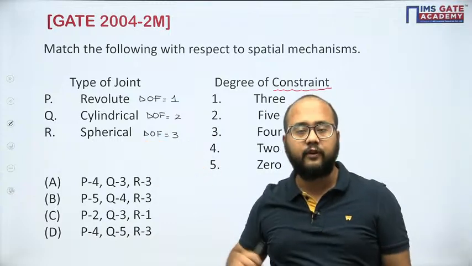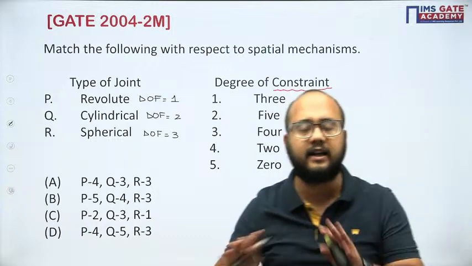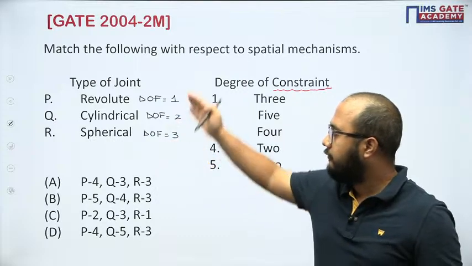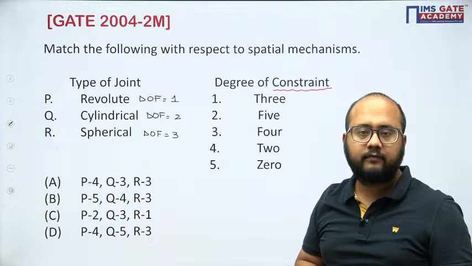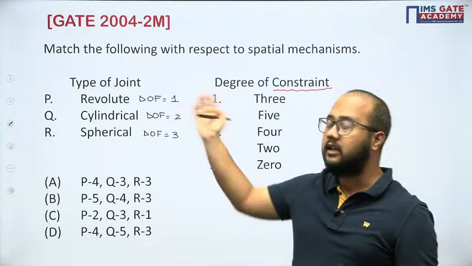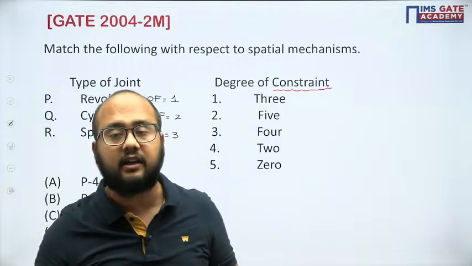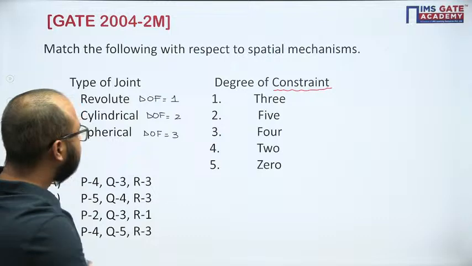And in the case of spherical, in all 3 axes, rotation is allowed. No sliding, no translation motion is allowed. So this is the degree of freedom. Once this is understood, then you can easily talk about the degree of constraint. Because if degree of freedom is 1, it means 5 is the constraint. 5 will be the degree of constraint here in the case of revolute joint, right?